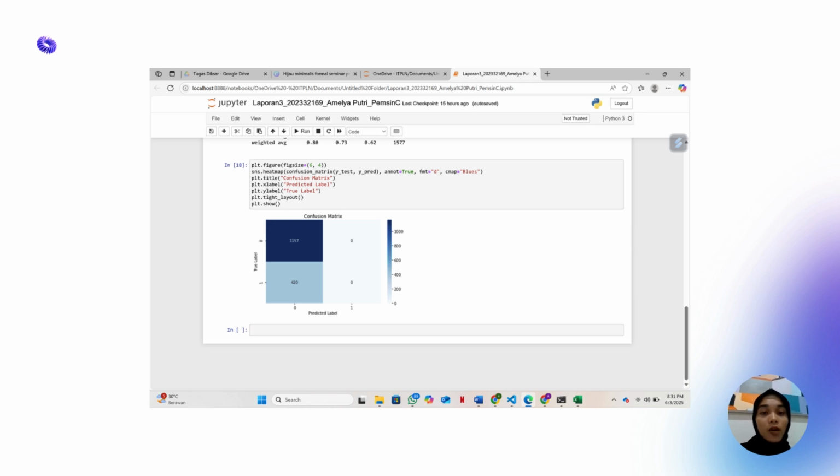There are 420 data in class 1 that are incorrectly predicted as 0, which is wrong. There is no data predicted as class 1 at all. The model is unbalanced and cannot recognize minority data, or class 1.